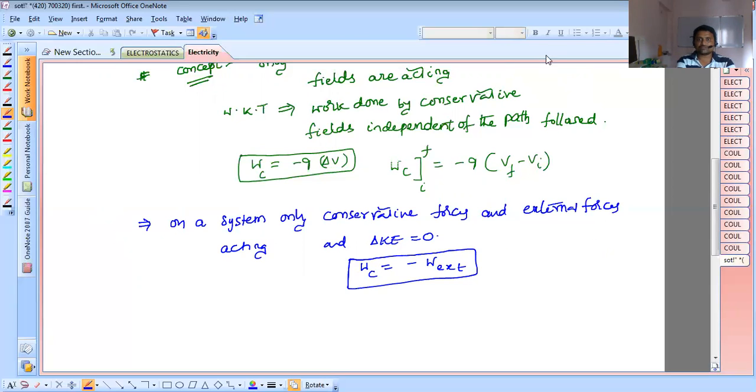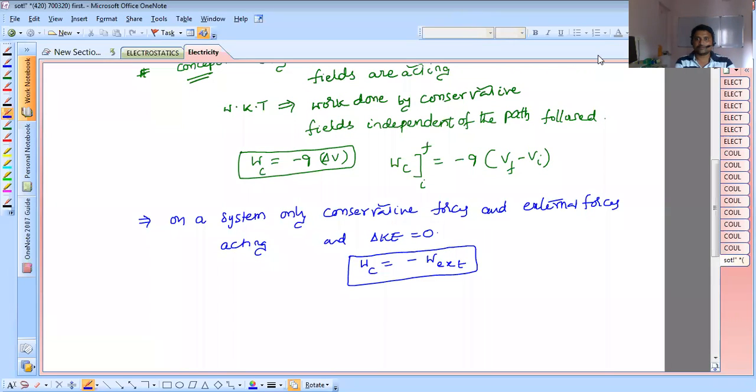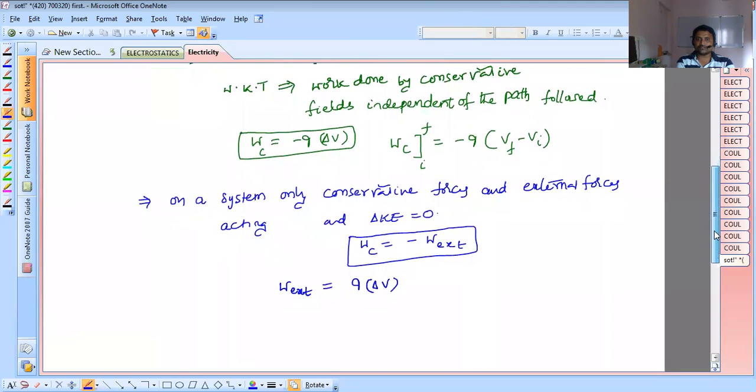So the work done by the external force equals plus Q times delta V. Now, how can we find delta V?